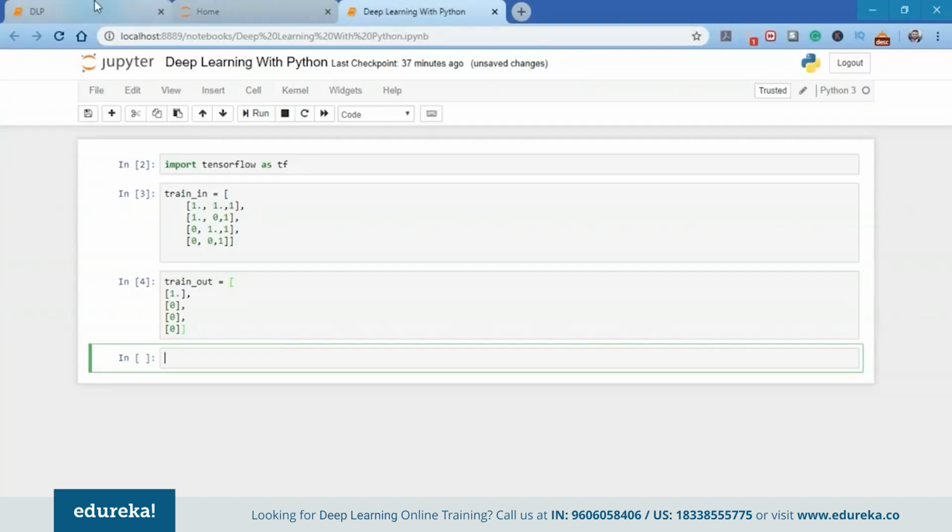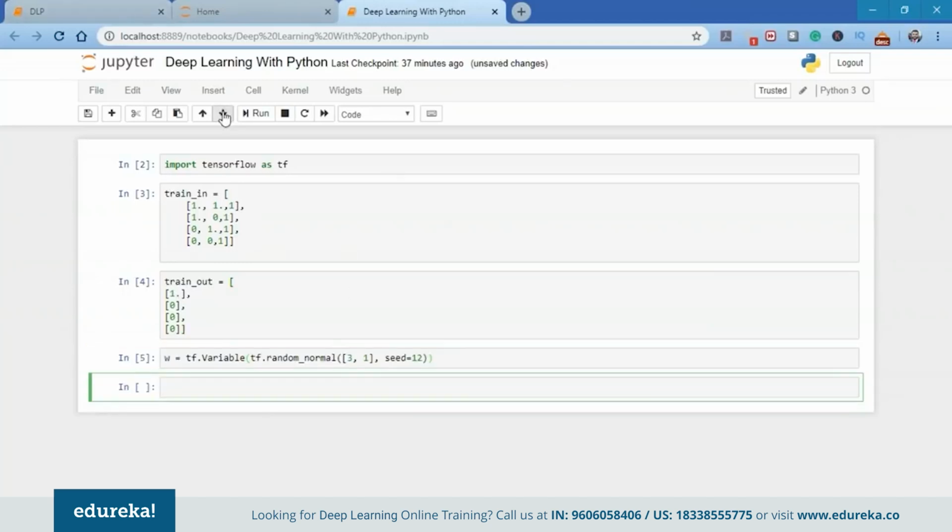Now I need to define the weights variable and assign some random values to it initially. Since I have three inputs over here, input 1, input 2, and the bias, I will require three weight values, one for each input. So I'll define a tensor variable of shape 3 cross 1 for our weights that will be initialized with random values. One important thing to note here is that in TensorFlow, variables are the only way to handle the ever-changing neural network weights that are updated with the learning process.